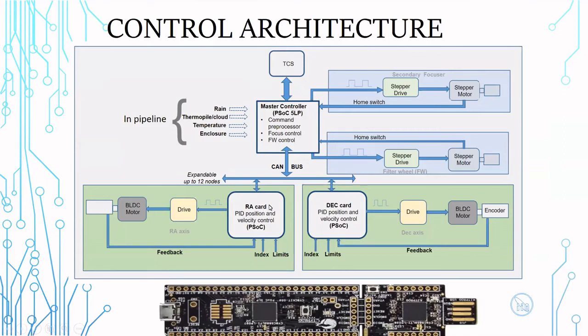One slave node is dedicated to the RA drive, and the second slave node is dedicated to the Dec drive. The other auxiliary subsystems like the filter wheel, focus, and temperature are connected to the master controller because they don't take much of the processor time.